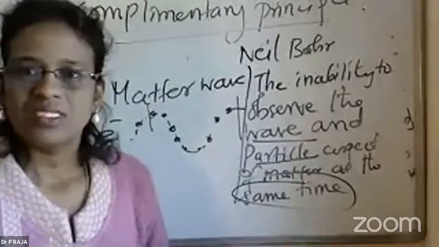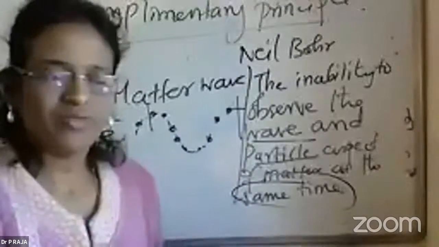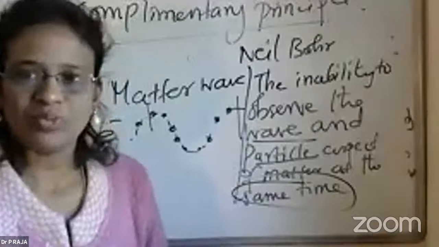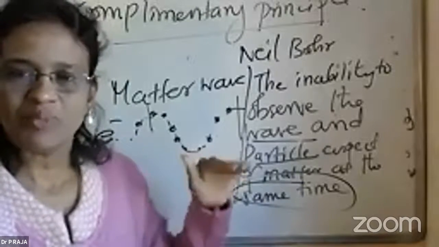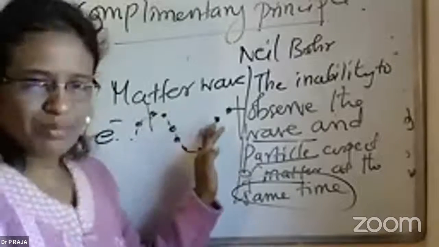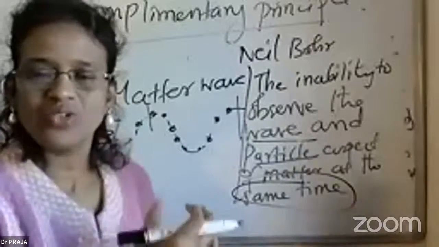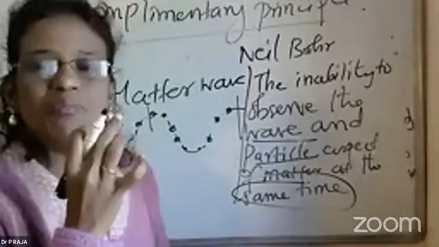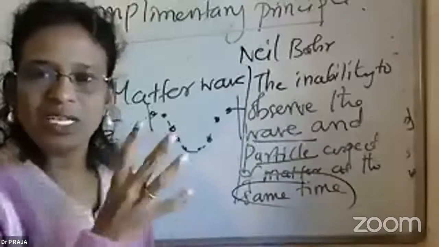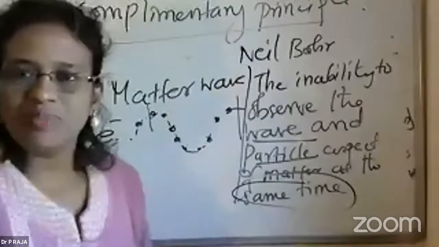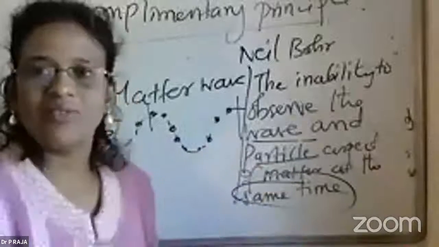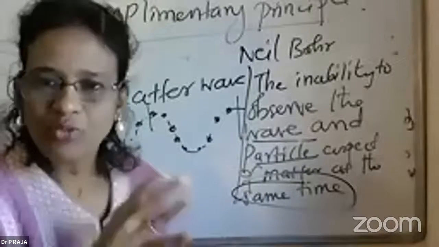Okay, similar to the Heisenberg principle itself, this is also another principle. If there is a particle nature, that means the wave nature is minimum. If a particular electron is behaving like a particle, that means the particle nature is around 80%, and I can say that the wave nature can be around 20%.